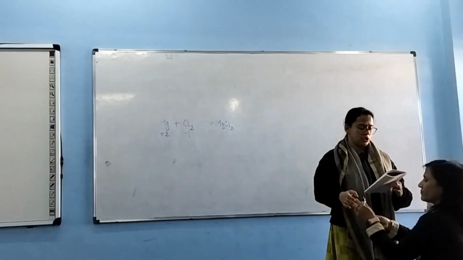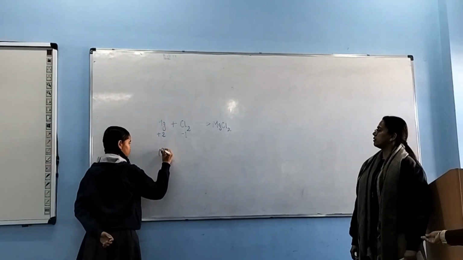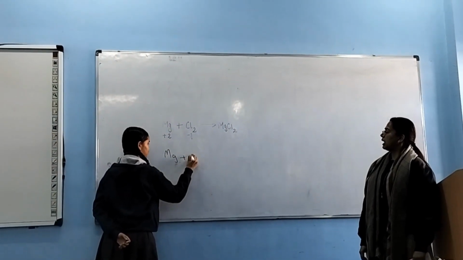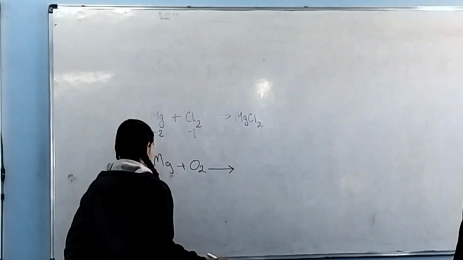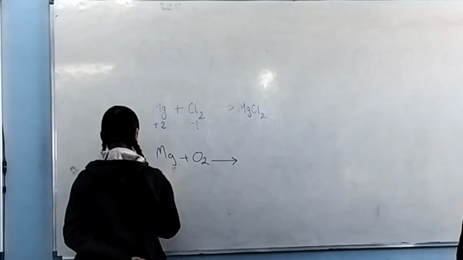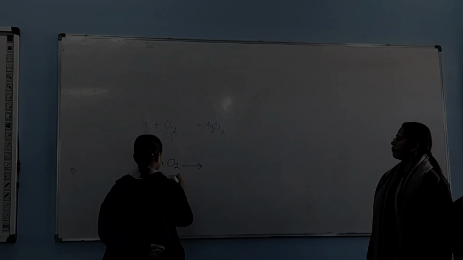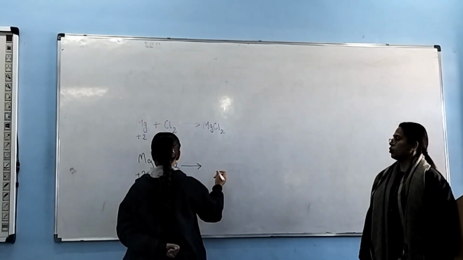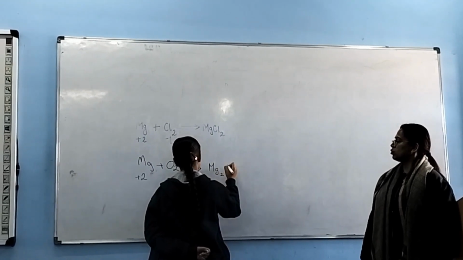Magnesium plus oxygen. You write magnesium plus oxygen. What is the valency of magnesium? +2. What is the valency of oxygen? -2. Yes. Now what do you get? Mg2O2.